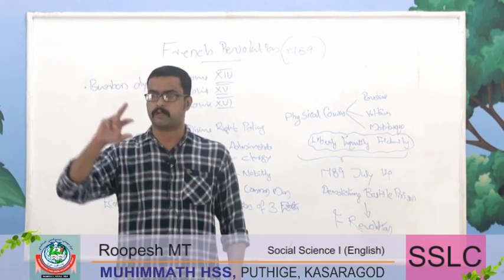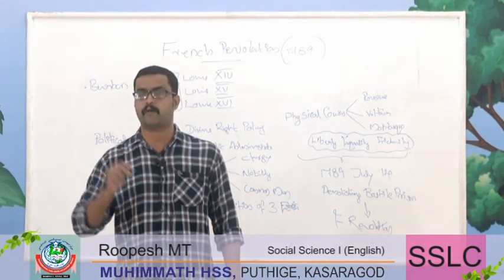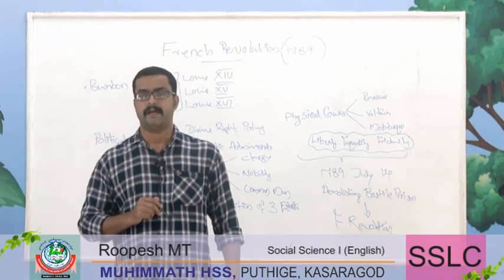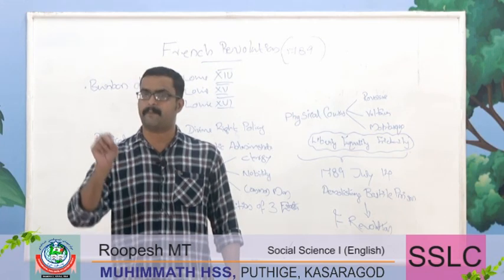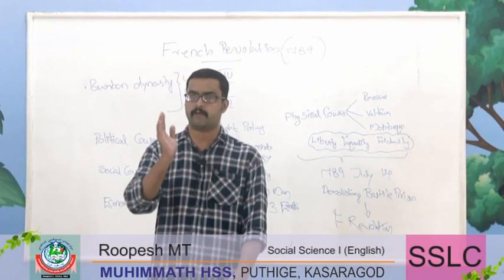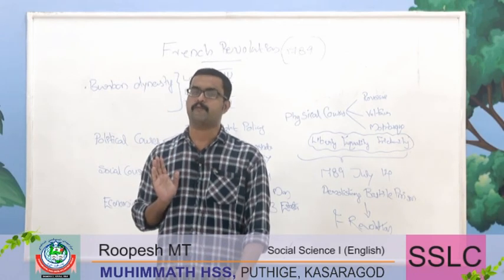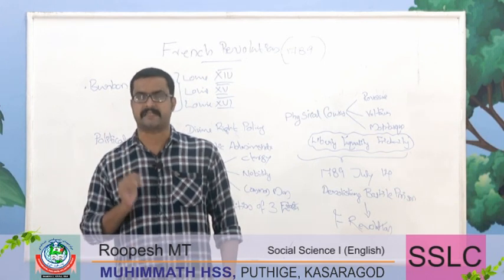The two groups, the nobility and the clergy, enjoyed ownership of land, the power of ownership of land, but the government did not compel these people to pay taxes. They were exempted from the taxes. The majority of land was controlled by the first two groups, and they were exempted from the taxes.